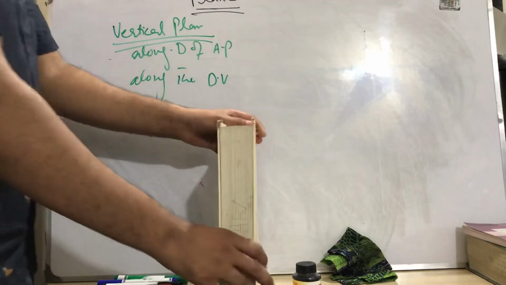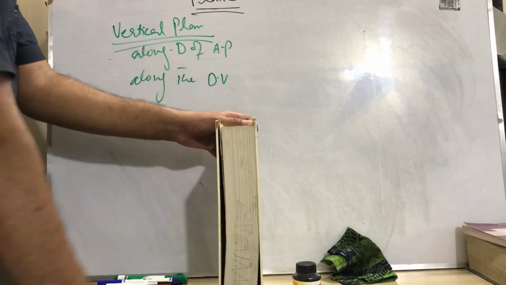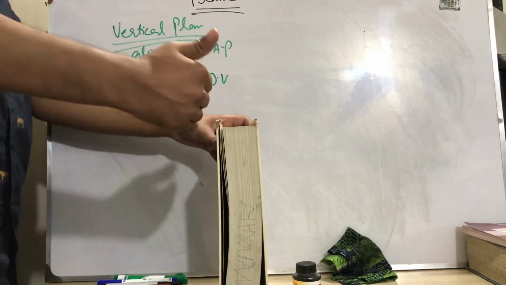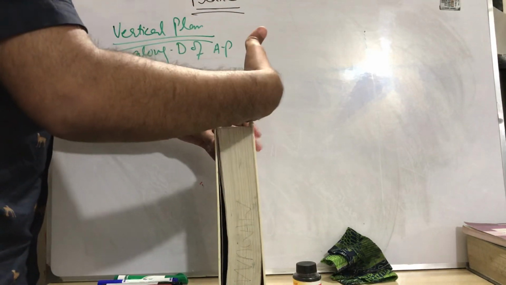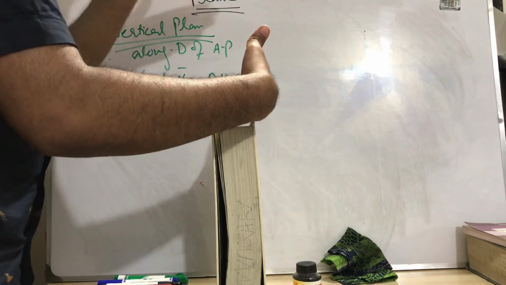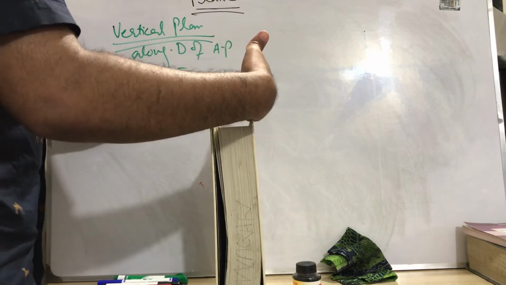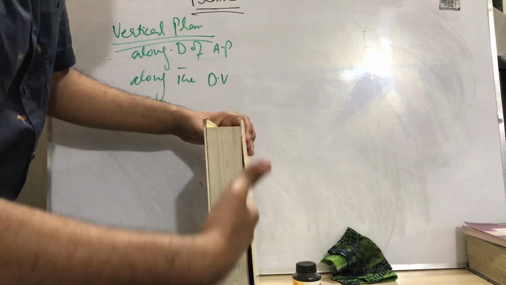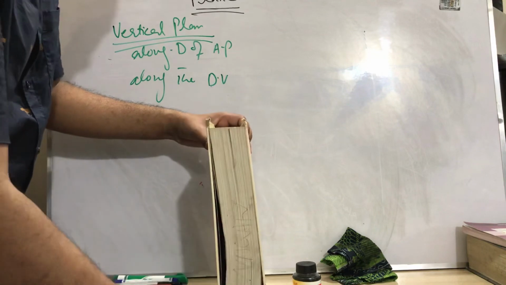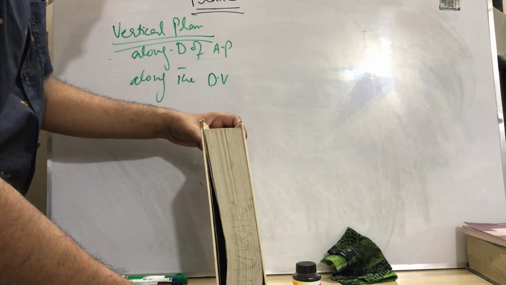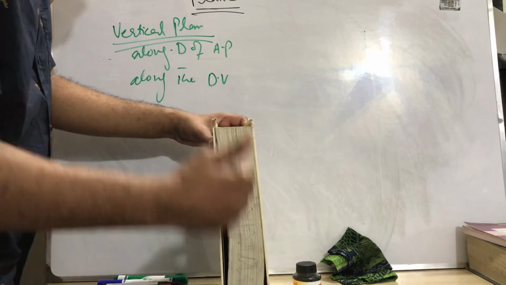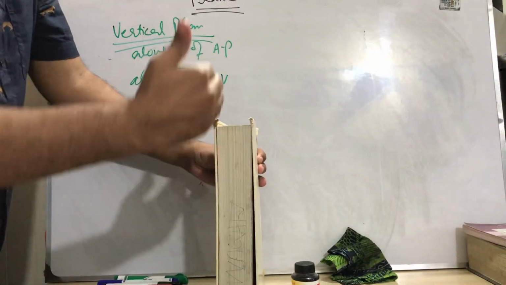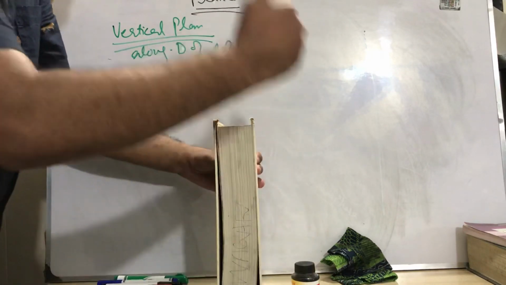Like this is the AP axis and the direction of this plane is according to the AP axis, and this is its dorsoventral side. In the frontal case we said it is at right angle to the dorsoventral, but here we simply say along the dorsoventral. So we can cut in this shape along the dorsoventral side and according to the direction of the AP axis. We can cut here many times, and this is the vertical plane.